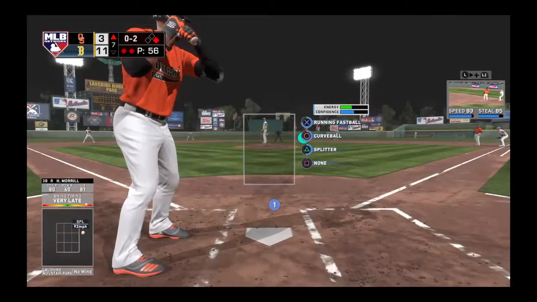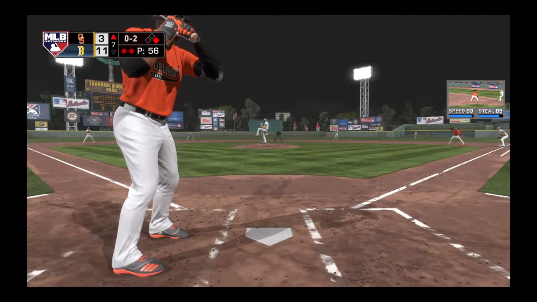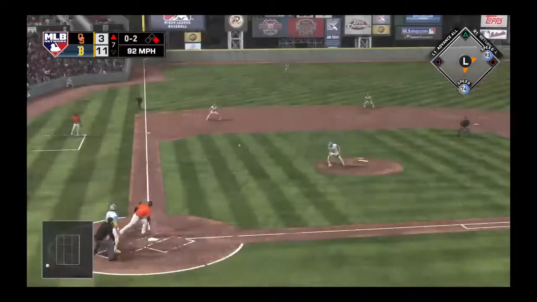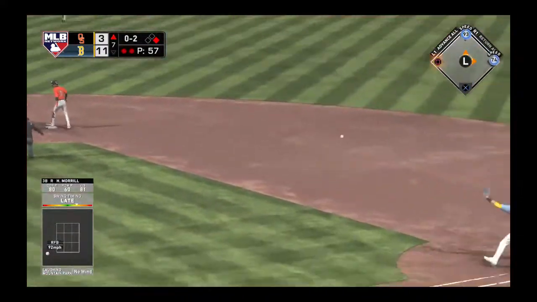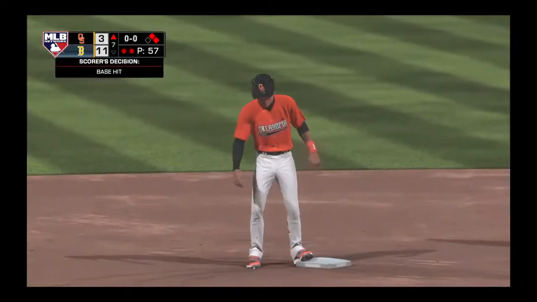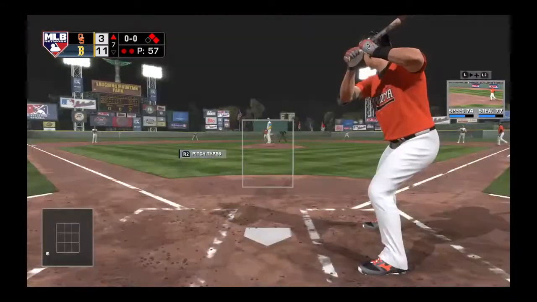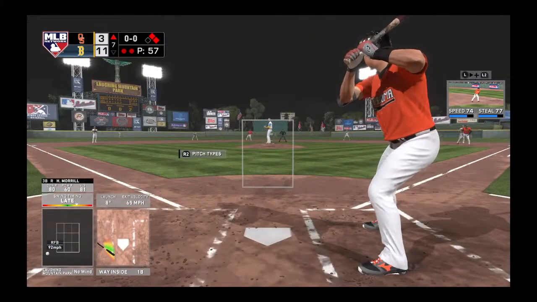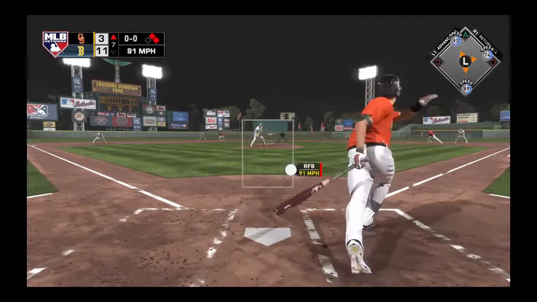Was that a ball or was that a strike? That was a ball. Well, it would have been a ball. Soft liner to the left side. And he is in there. You know, D-Rose, sometimes one of your best friends are your own teammates right there. Good hustle from first base to beat that throw to second. And guess what? He bought his batter a knock. Yeah, he definitely bought him a knock. You know what else he's going to buy him? He's going to buy him dinner on the road.